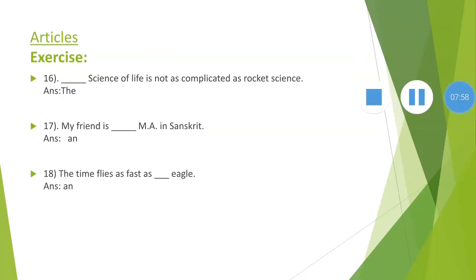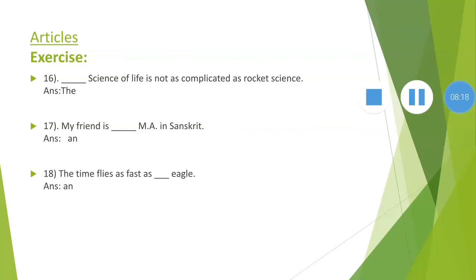16. The science of life is not as complicated as dash rocket science. The science of life, because it gives the definite sense, that's why we use the. The science of life is not as complicated as rocket science.